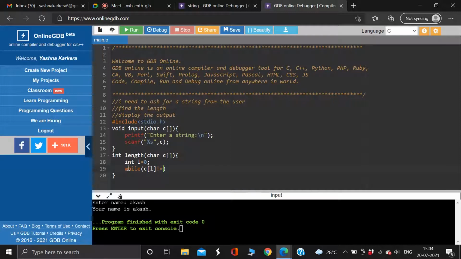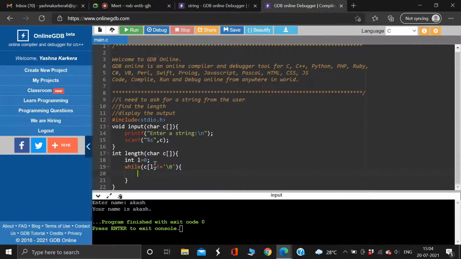I'll explain this to you guys. So basically what I'm saying is, the accessing of each element in the string is same as array. So if I write C of L, what does that mean? If my L is 0, if I write C of L, what does that mean?